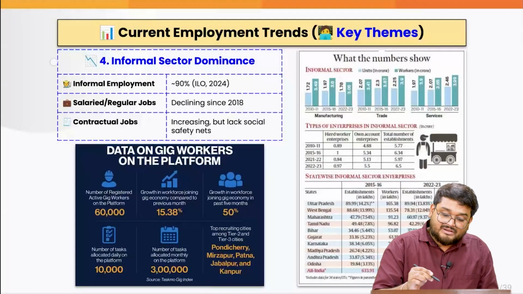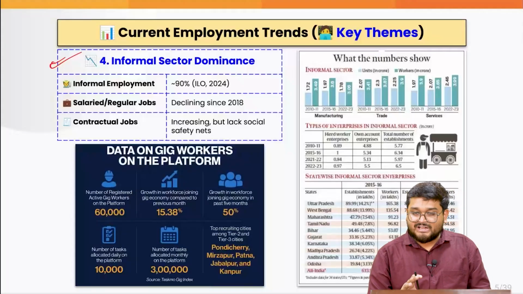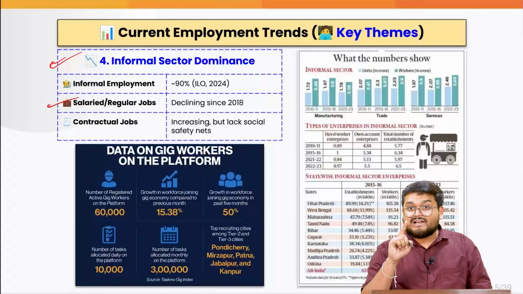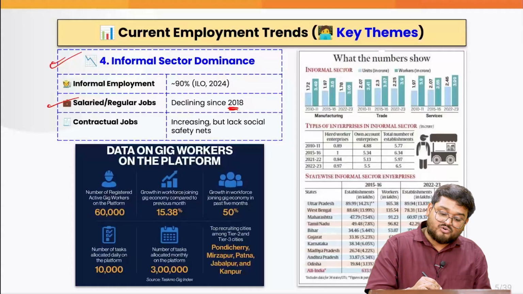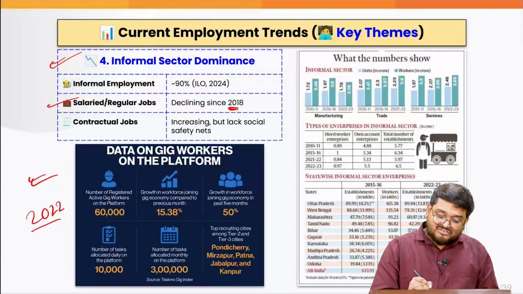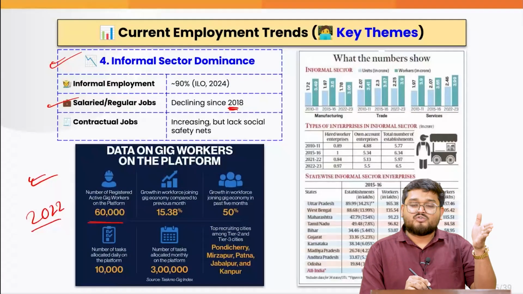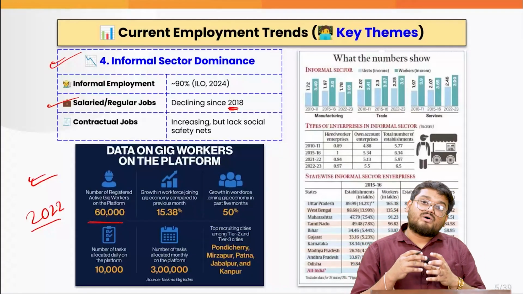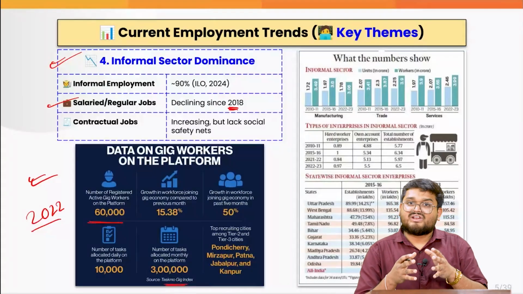Now, the final theme is about the informal sector dominance. When we talk about informal sector employment in the country, according to the ILO report, that is around 90%. And when we talk about the salaried and the regular jobs, they are declining since 2018. One of the reasons for the same is also the rise of the gig economy. Now, according to 2022 data, around 60,000 people are actually registered on gig platforms such as Ola, Uber, and various other workers. The actual number will be more if we talk about the various apps which actually have their registration with the database with reference to various indexes.